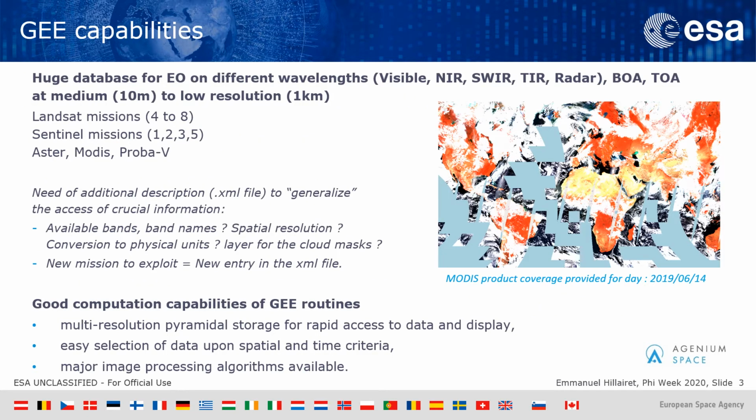Now some information about Google Earth Engine capabilities. It is providing access to a huge Earth observation database gathering acquisitions of major public missions such as Landsat, Sentinel 1, 2, 3, 5, ASTER, MODIS and PROBA-V, so in different resolutions, wavelengths and product levels. Besides this, optimized routines are available for data selection and image processing.